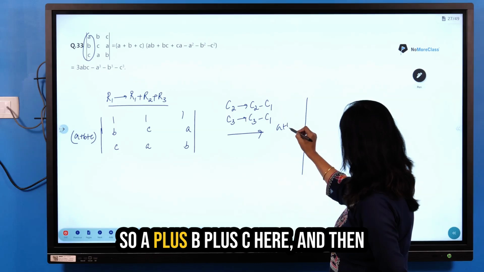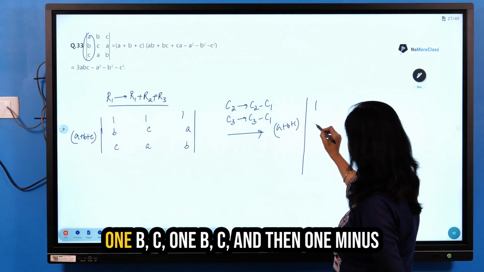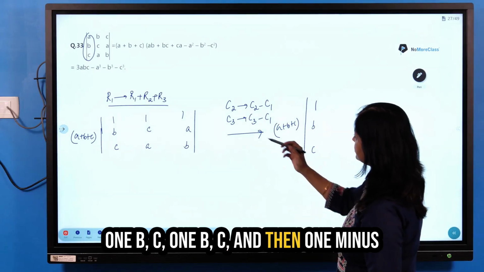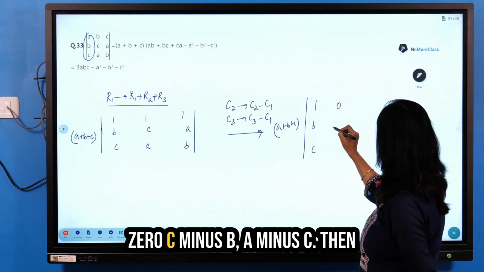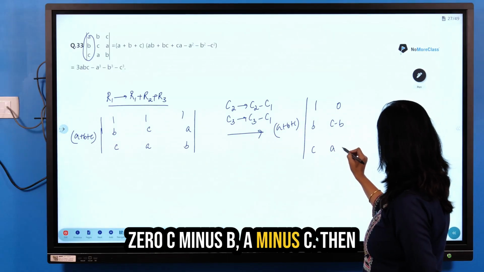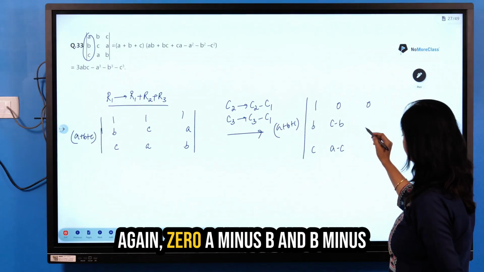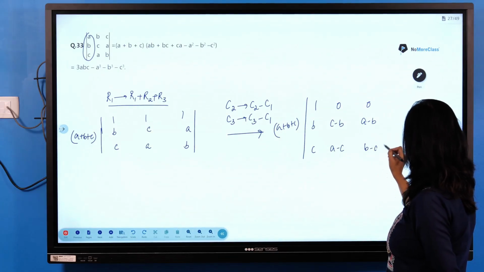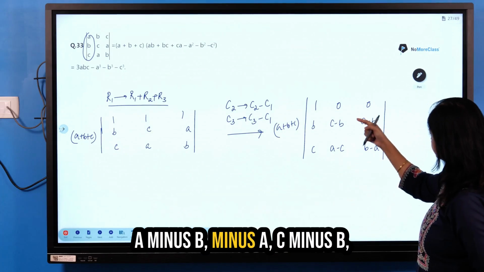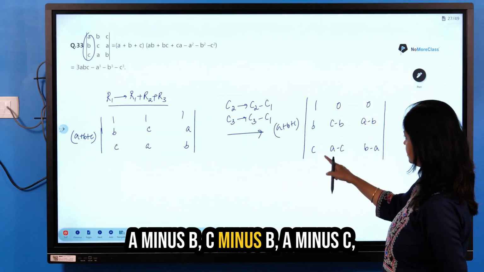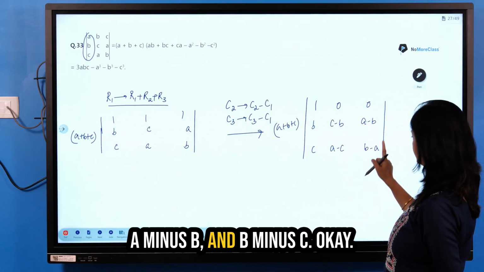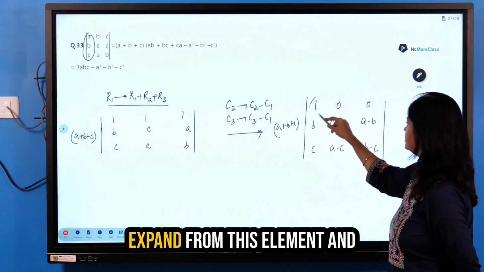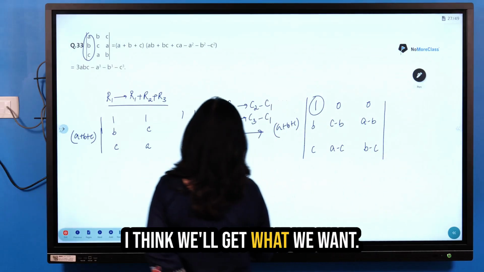So A plus B plus C here, and then 1, B, C in the first row, then 1, C minus B, A minus C, then 0, A minus B, B minus C. After this, we just expand from this element, and I think we'll get what we want.